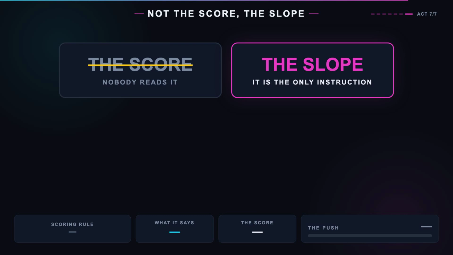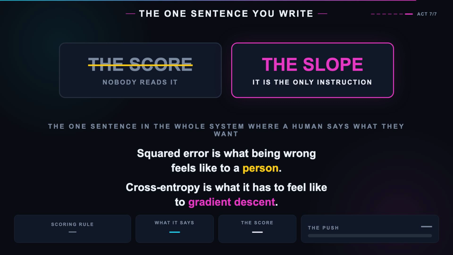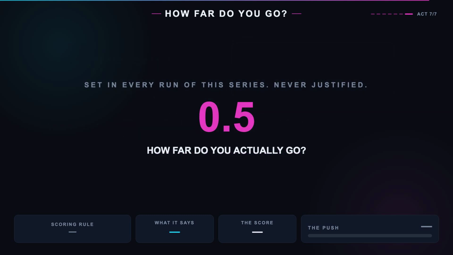Those are different jobs. So, what a loss function actually is. It is not the scoreboard. Nothing in the network ever reads the score. It is the slope. Every weight in every layer moves because of a derivative that started at the loss and was handed backwards, which makes it the one sentence in the entire system where a human says what they want. The layers, the widths, the activations from last episode, all of that is machinery for satisfying it. And that is why the obvious choice keeps being the wrong one. Squared error is what being wrong feels like to a person. Cross-entropy is what being wrong has to feel like to gradient descent.